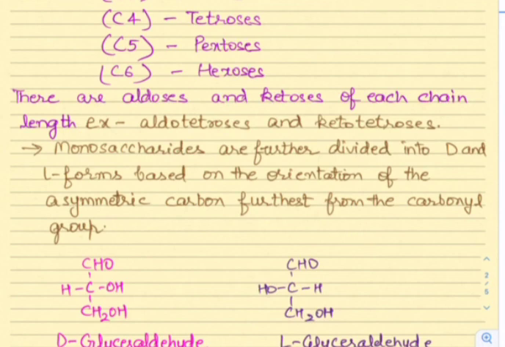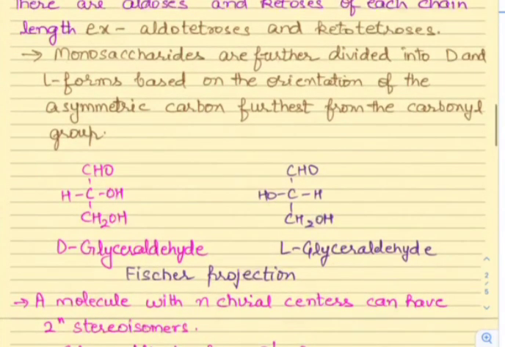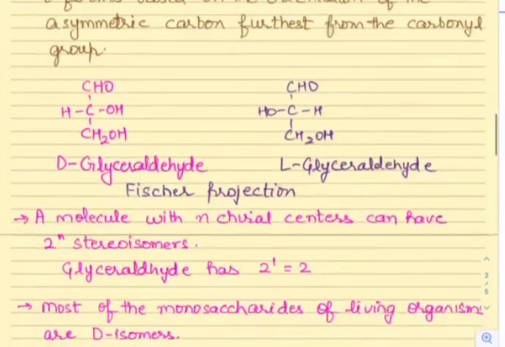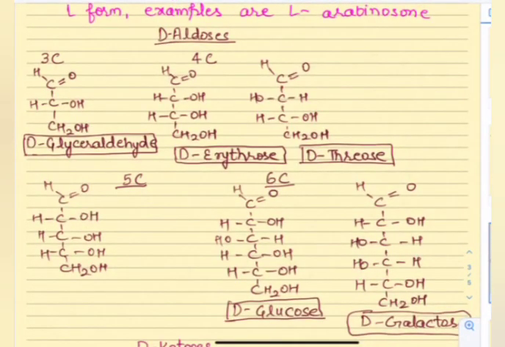Monosaccharides can also be divided into L and D forms. This is D-glyceraldehyde and L-glyceraldehyde. The middle carbon is the chiral carbon because the four groups attached to it are different, right? You can see here the H is on the left side and the OH is on the right side, so it's D-glyceraldehyde, and in L the OH is on the left side, so it's L-glyceraldehyde.